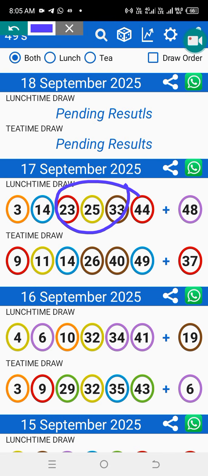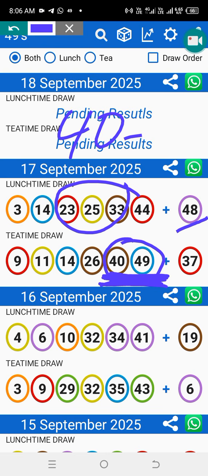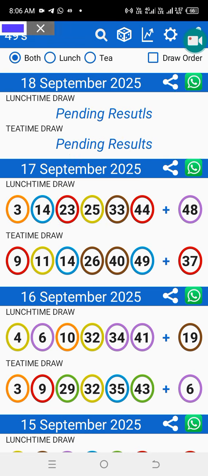Yesterday these are the numbers, and this one was in our calculation way. This was a straight number I gave here on WhatsApp, remember, on YouTube: 4049. We got this one together as a straight pay. If you complain that you didn't win, it means you didn't watch the video till the end. Let's go.